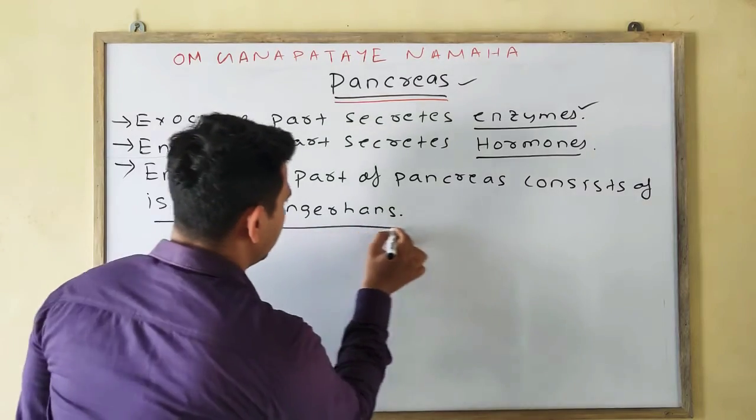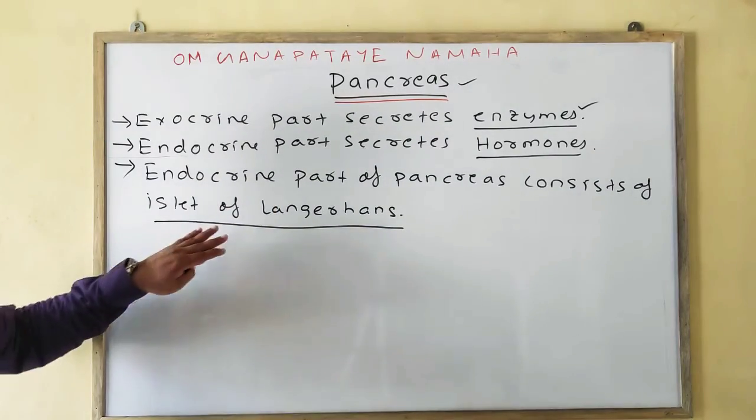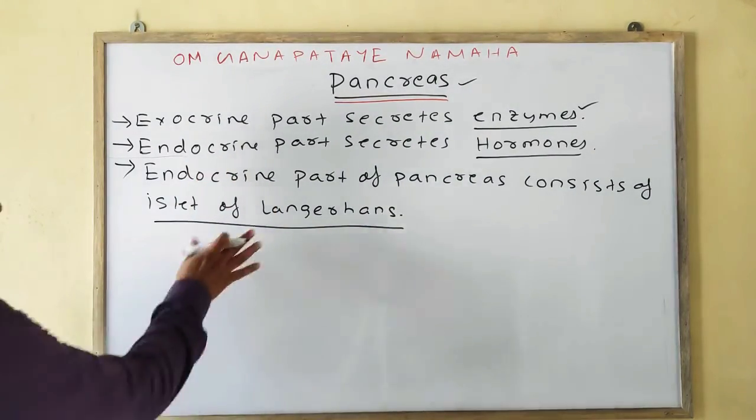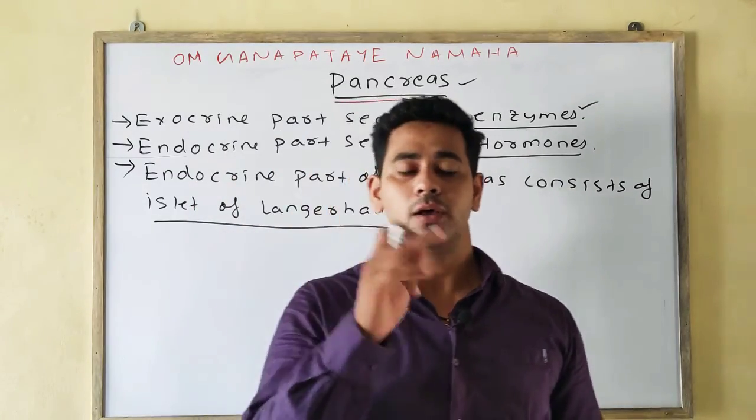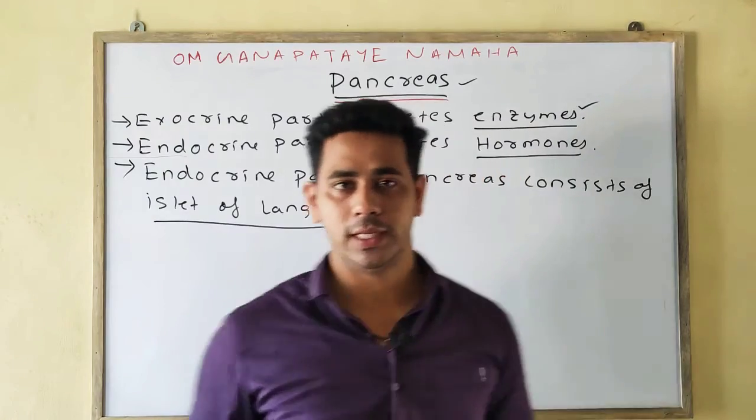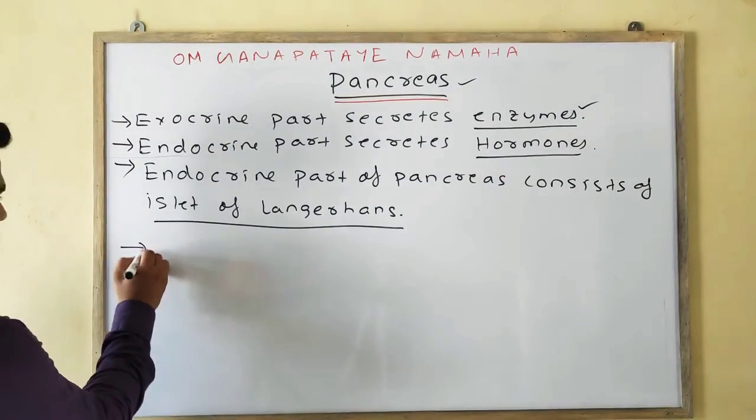It is very important. Okay, what is present, which is the endocrine part of the pancreas? Then the answer will be islets of Langerhans. And about 1 million islets of Langerhans are present inside the pancreas.